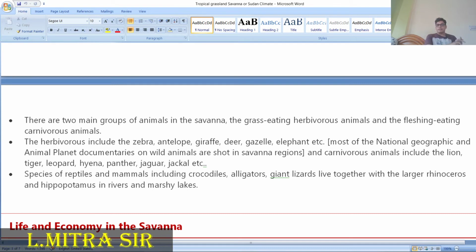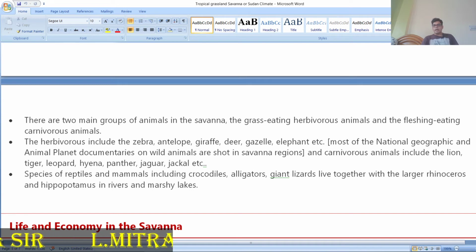Herbivorous animals are the zebra, antelope, giraffe, then the deer, gazelle, then elephants. You can find this kind of animals over there. Animal Planet documentaries of wild animals are all shot in the savanna region. If you see the National Geographic channel, most of the shooting is done in that area.